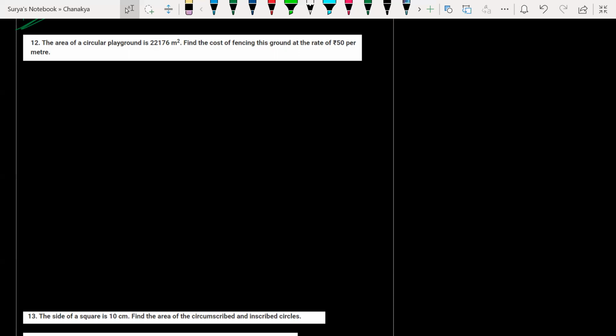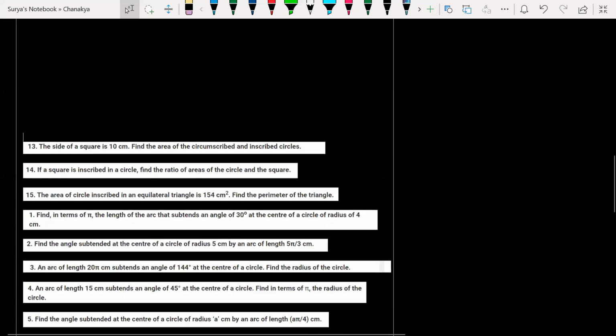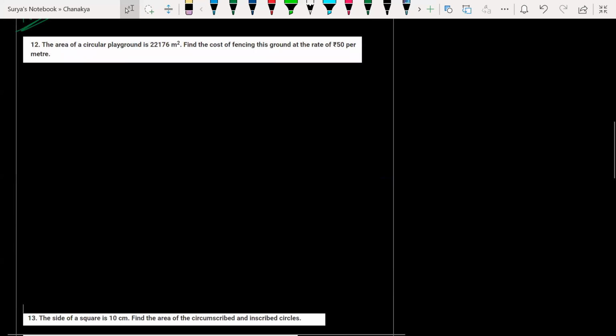No problem, but first and foremost priority goes to these problems. Why? Because these problems are RD Sharma problems. You must make it out. If you solve all this, then you will be able to solve all the problems in the worksheet I'm going to share. Today's homework is this one. Today and tomorrow everyone should finish all these sums. Okay, so 12 to 1.